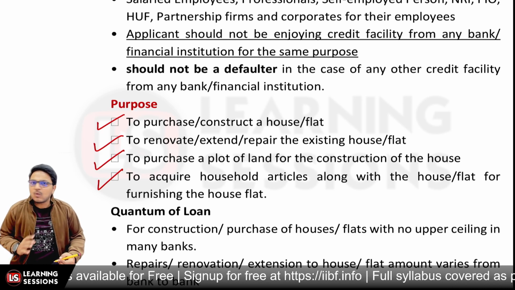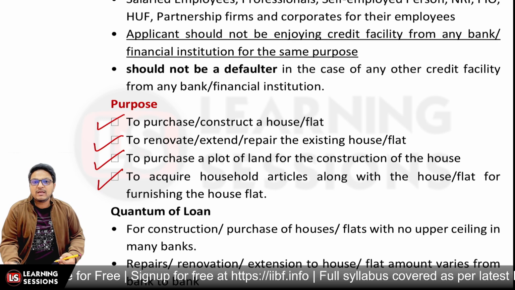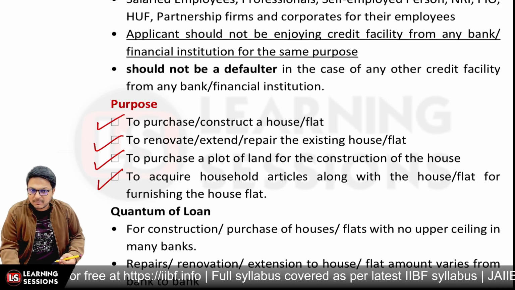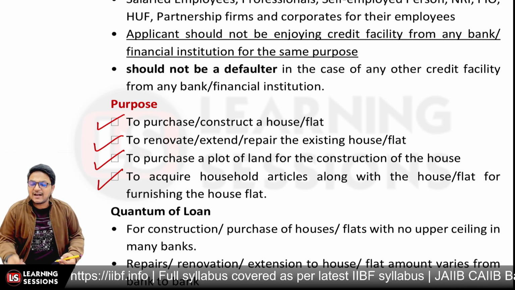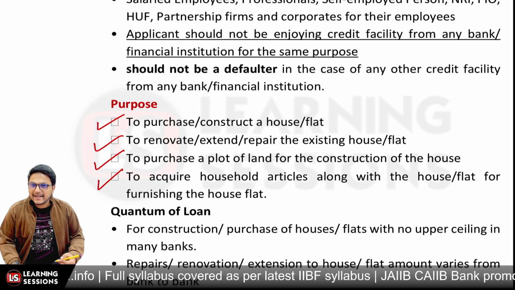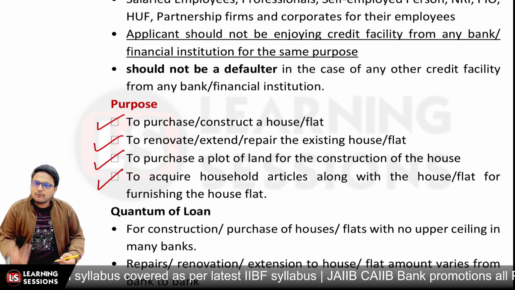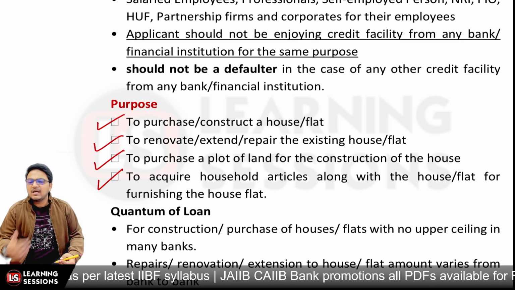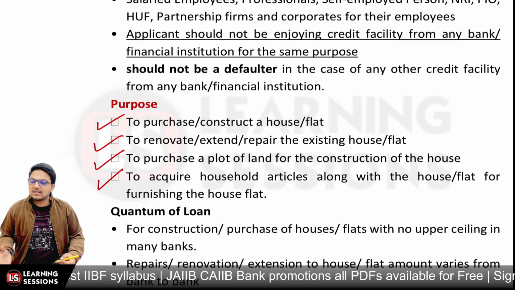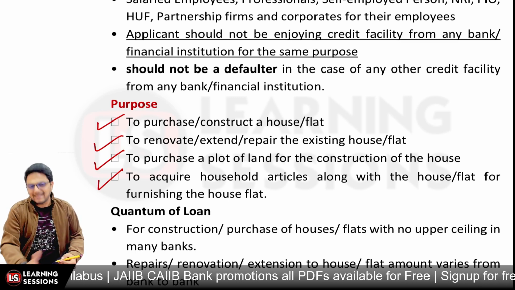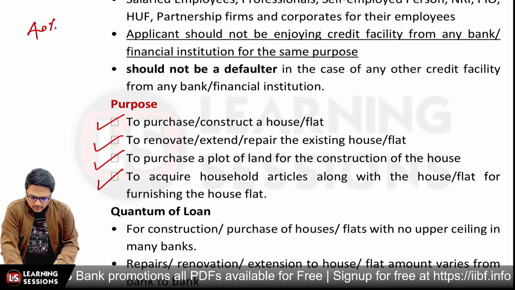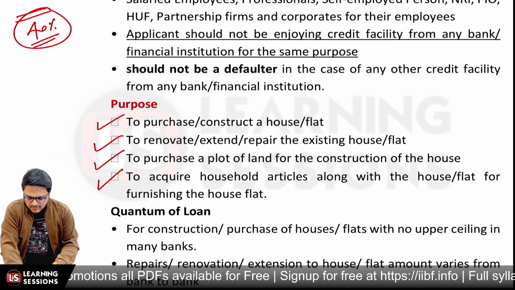And if we talk about the quantum of the loan, there is no upper limit as such, whether for construction or for purchase of a house or flat. But banks look at the quantum of the loan from the income criteria. In that scenario the bank will look at your take home salary, and in banking culture on average it is taken that 40% of the take home salary must be there.